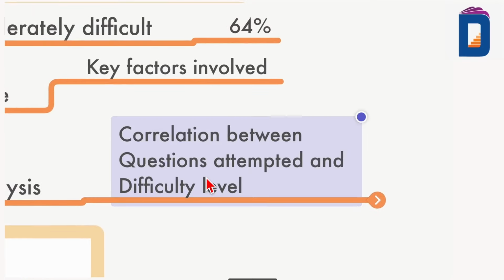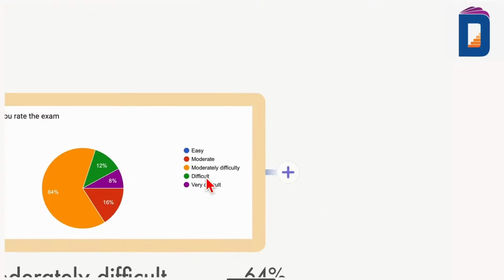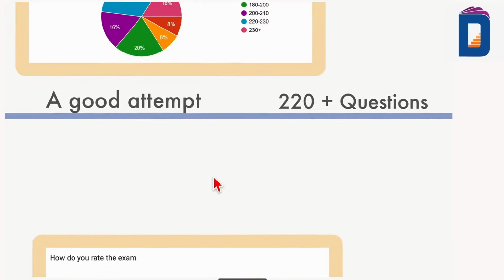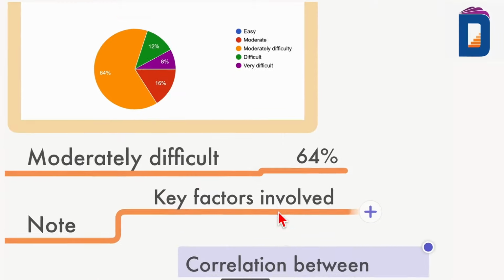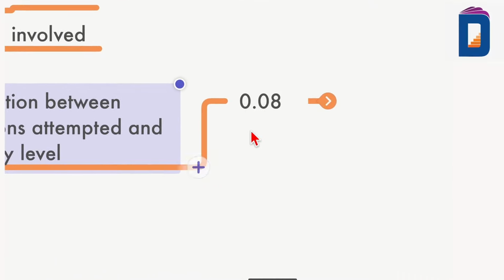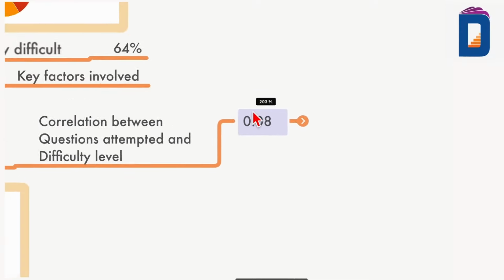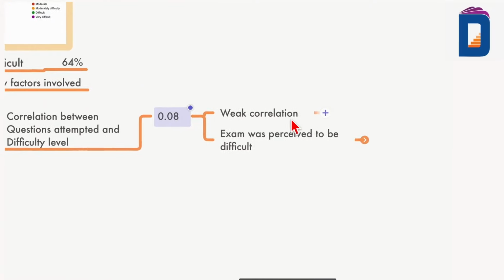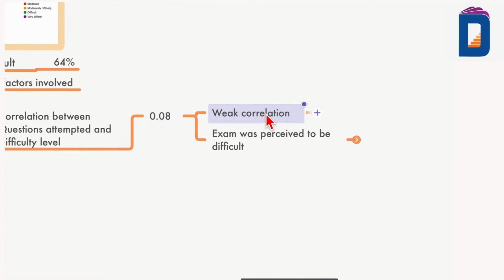We conducted a correlation, because this is a little surprising: in a moderately difficult exam, how can you attempt 220 to 230 questions? We found that the correlation was 0.08, which is a very low correlation. So it's a very weak correlation.